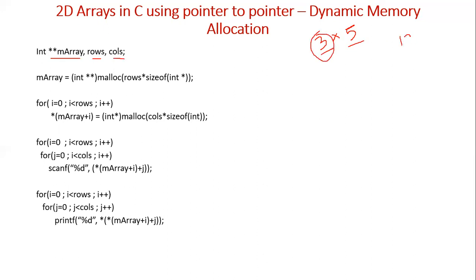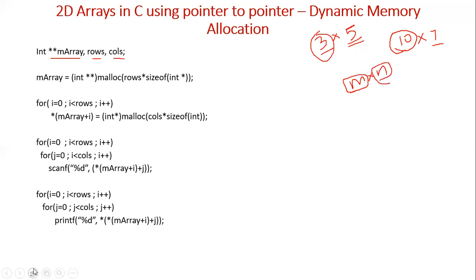If the size is 10 into 7, then there are 10 rows and 7 columns, so it is 10 one-dimensional arrays, where the length of each is 7. So an array of m cross n is nothing but m one-dimensional arrays, where the size of each one-dimensional array is n elements.